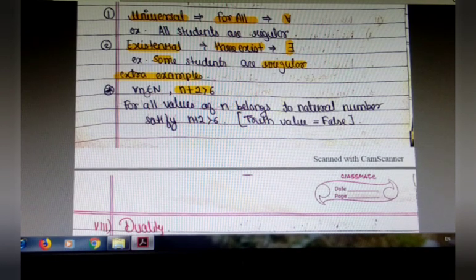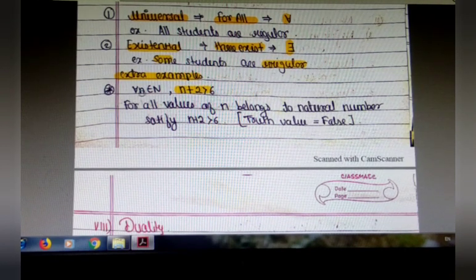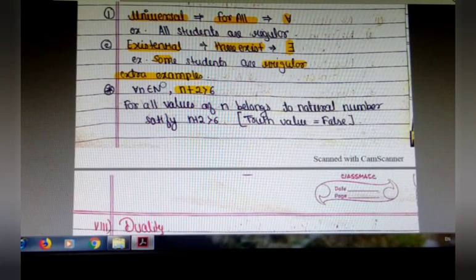From this example we can understand that not all values belonging to N satisfy this statement. For example, if we take the value 1, 1 plus 2 is 3, which is not greater than 6, so the truth value of this is false.